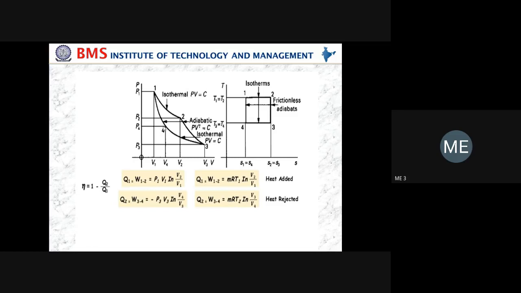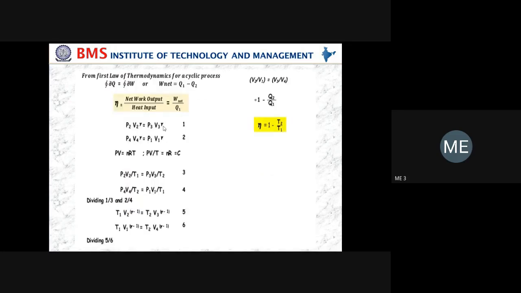So process 4 to 1 is also an adiabatic process. We can write between the two states, that is P4 V4 to the power of gamma equals P1 V1 to the power of gamma.